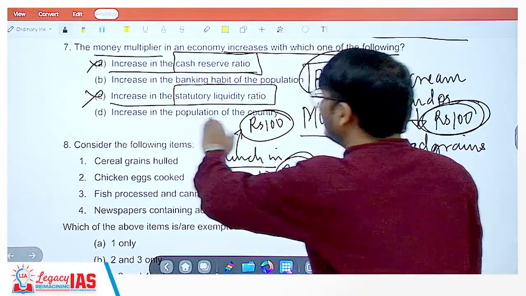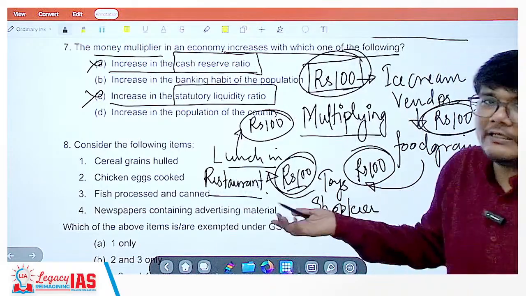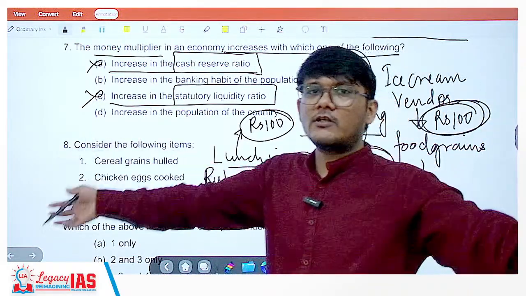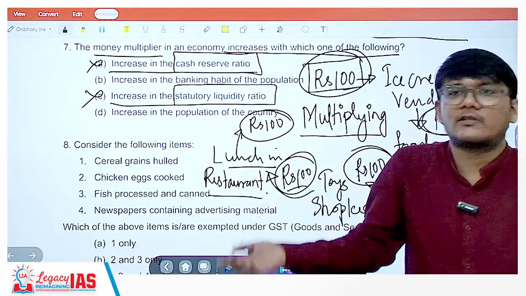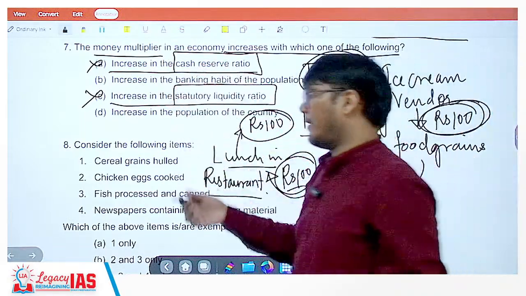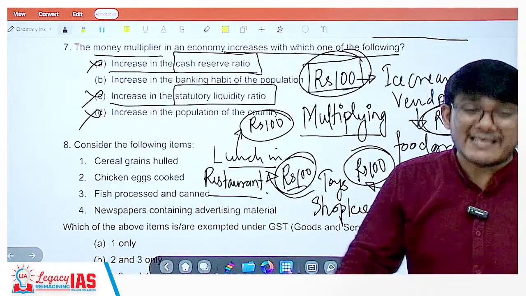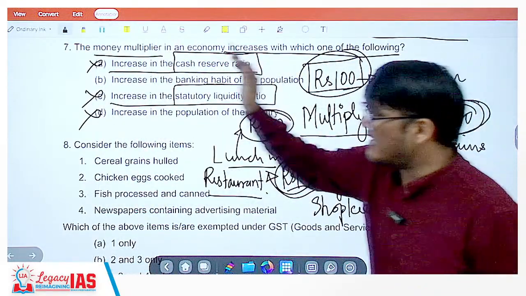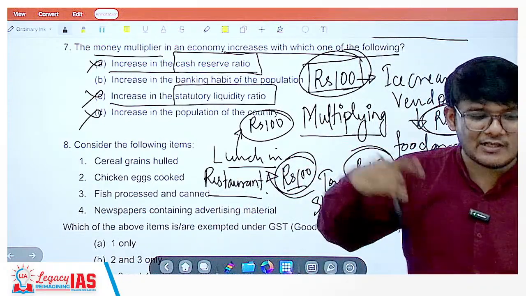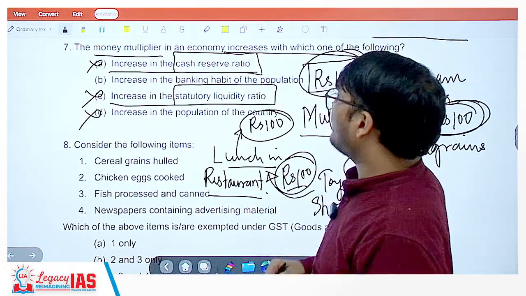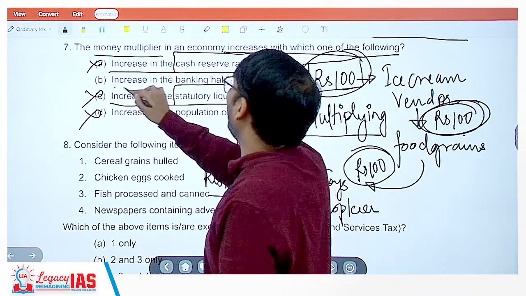Option D is increase in the population of the country. Doesn't matter. Population is increasing, money is not increasing. So how does it increase the money multiplier effect? Not necessarily. So this is wrong. The only option that remains is B, which will be correct because we eliminated all of the other options. But let's see what option B is. Option B is increase the banking habit of the population.